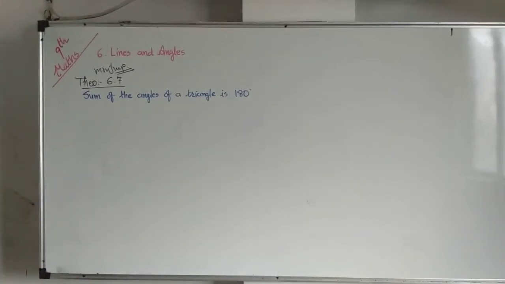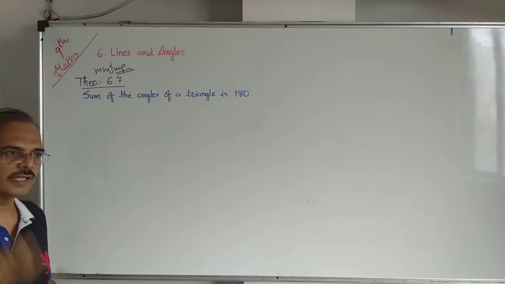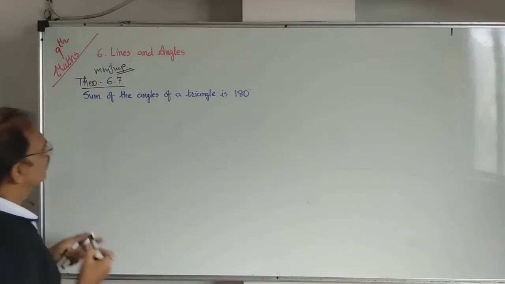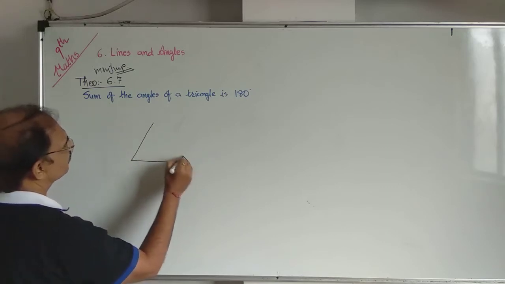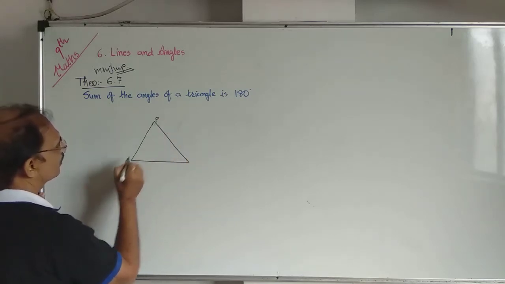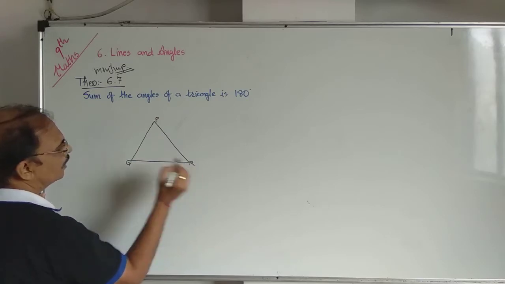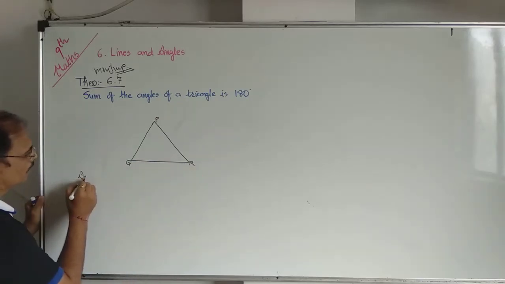Now see, what is given? Given is a triangle. First we draw a triangle and name it. Suppose the triangle is PQR. So what is your data?